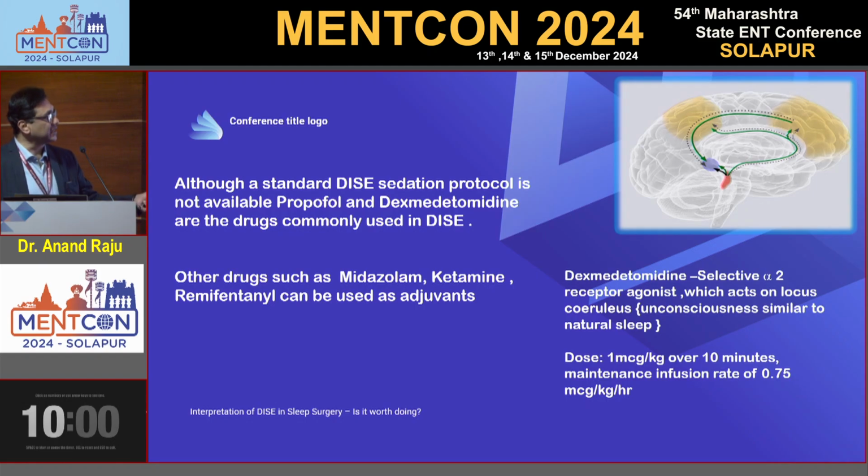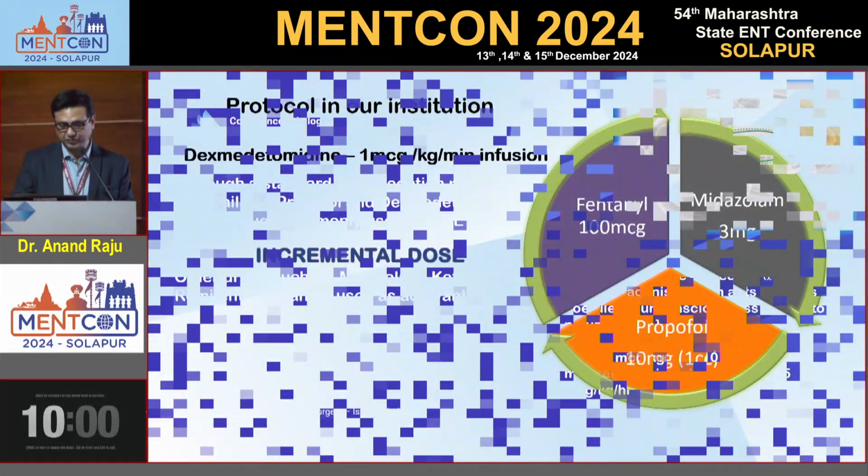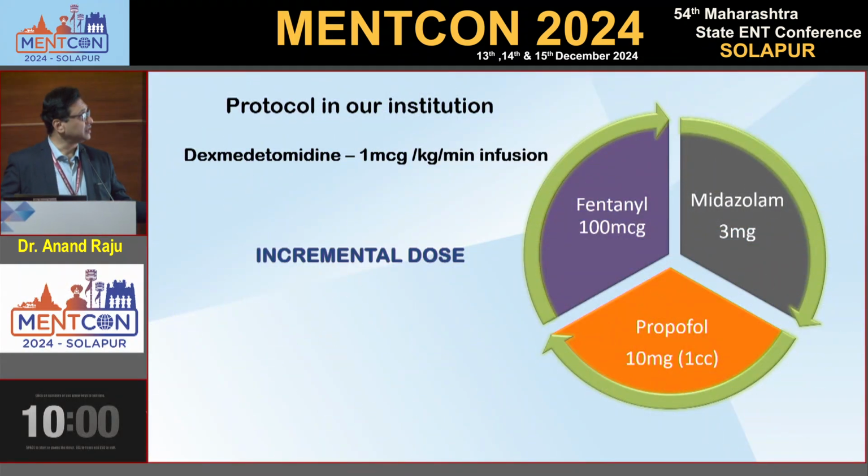Dexmet is a selective alpha-2 receptor agonist which acts on the locus coeruleus of the brain. It stimulates normal sleep, almost mimicking normal sleep. That's why dexmet is one of the wonderful drugs for drug-induced sleep endoscopy. So we can give fentanyl, midazolam, and propofol as incremental doses. Suppose the patient comes out of sleep easily, then we can give propofol, so it's like adding dose.